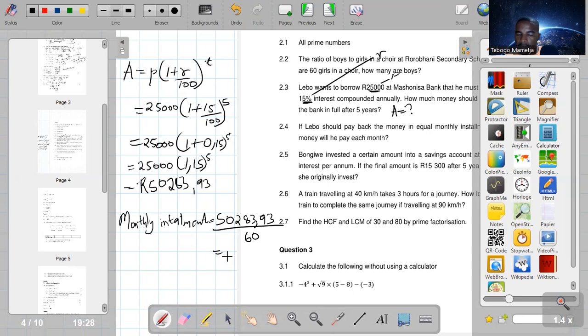So if we take that, we divide it by 60. So it's going to be 838 rands and 7 cents per month. So that is what this person has to pay every month if that loan is approved. Now I want to go to the next question. Before I do that, let me erase.